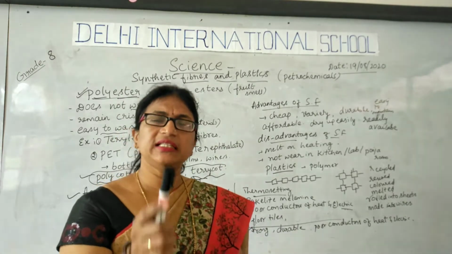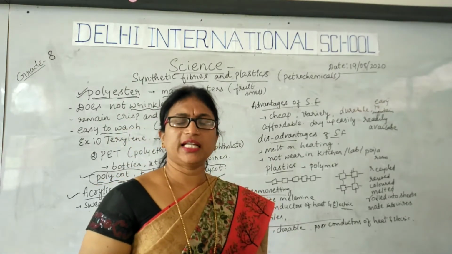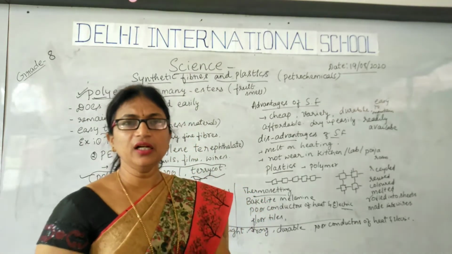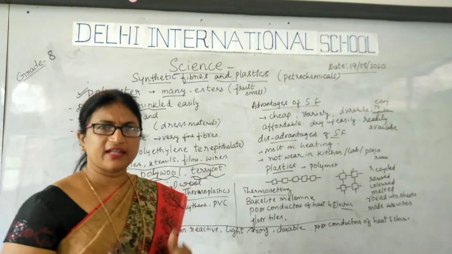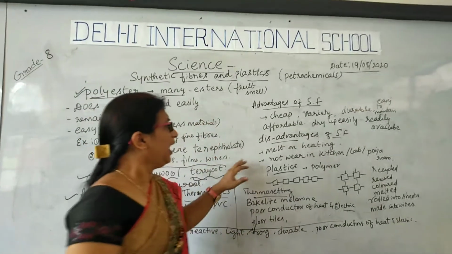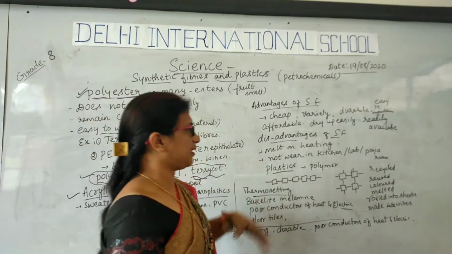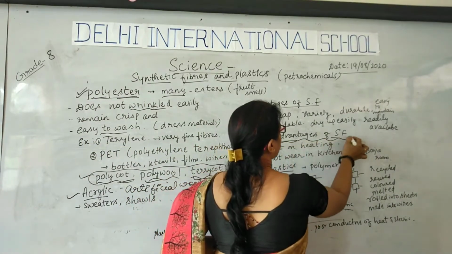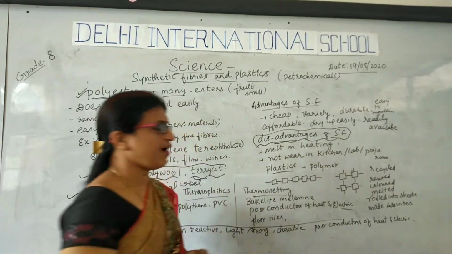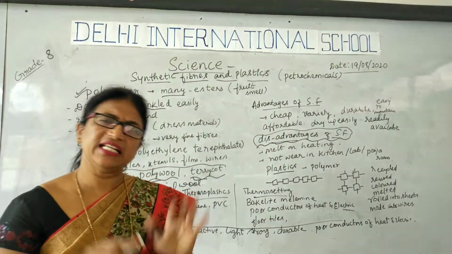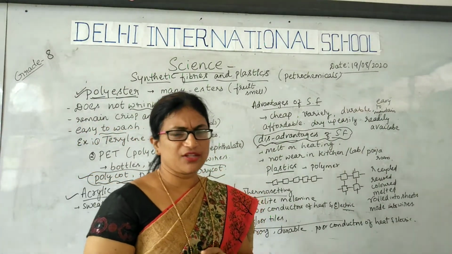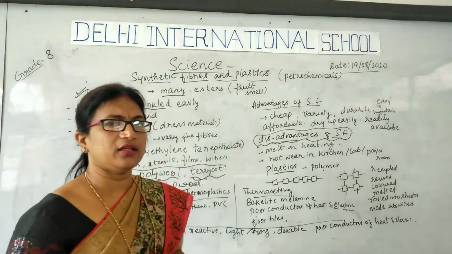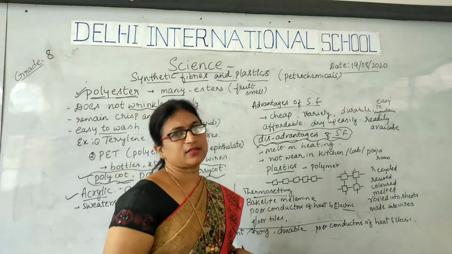So avoid using them in the kitchen. Tell your mom to avoid wearing synthetic fibers in the kitchen. This is the main disadvantage of synthetic fiber over natural fiber. Natural fiber is safe; it does not melt that easily or quickly, so we can avoid the damage and fire accidents.